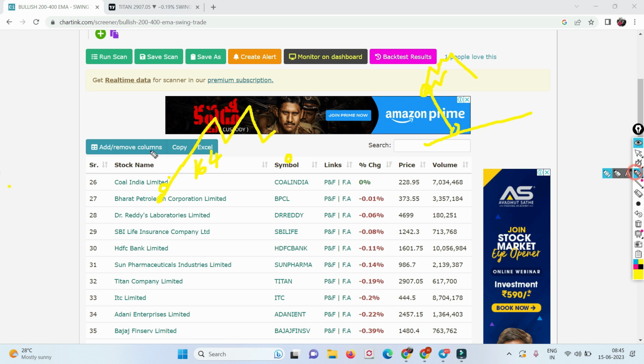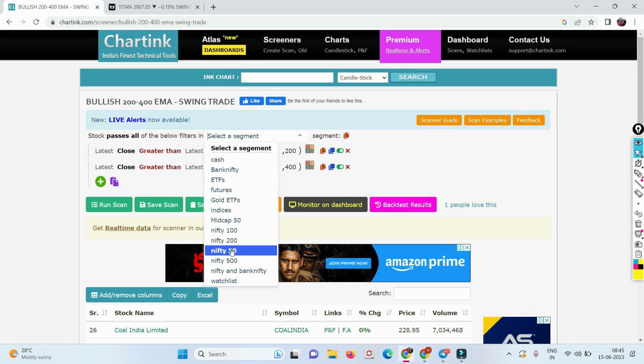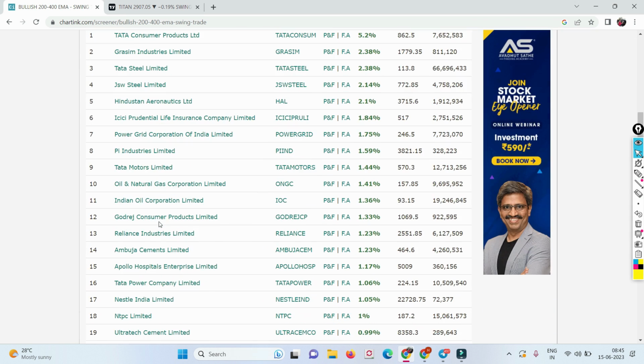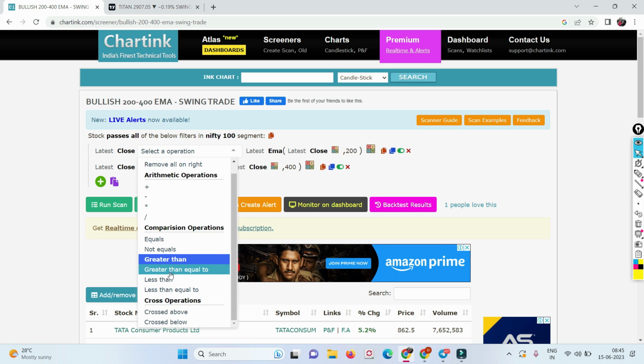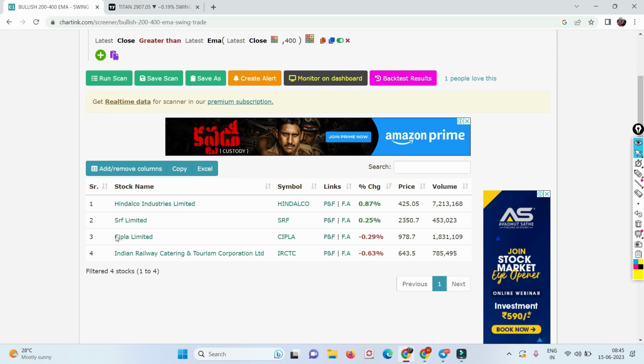Okay, now let me show you. Forget about Nifty 50. I'll just go for the Nifty 100. One second, guys. This is less than or equal to. Now check the magic, guys. In Nifty 100 there are only 4 stocks which are less than the 200 moving average. That clearly signifies the remaining 96 stocks are above the 200 moving average.